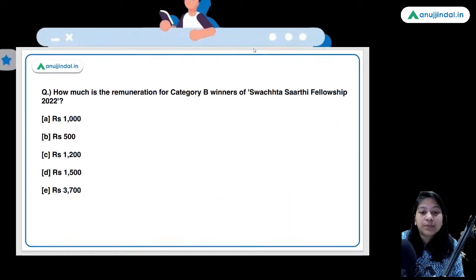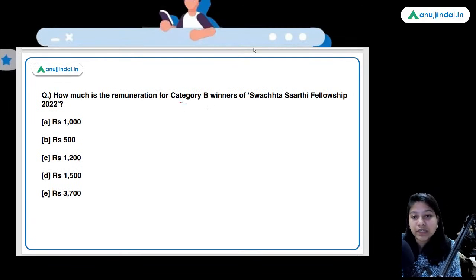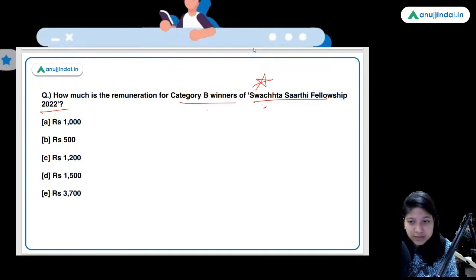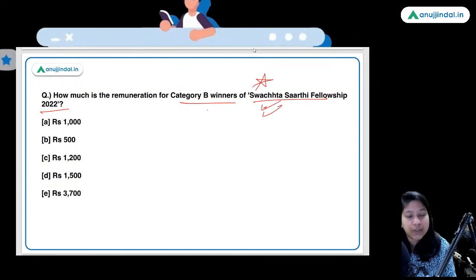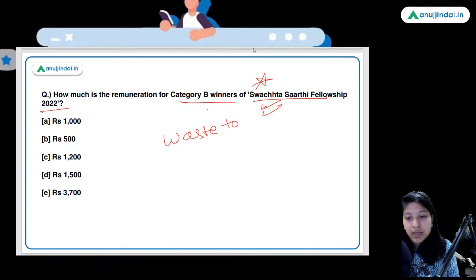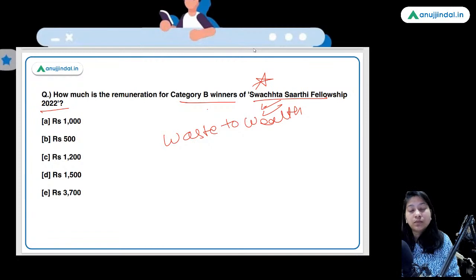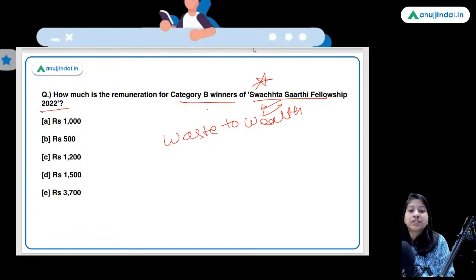How much is the remuneration for category B winners of Swachhata Sarathi Fellowship 2022? I hope that you have covered this Swachhata Sarathi Fellowship thoroughly. It was launched in 2021 under the Waste to Wealth mission, in order to encourage young people to innovate as well as to participate and contribute towards increasing cleanliness in India.